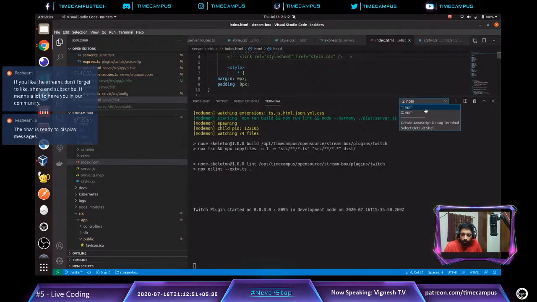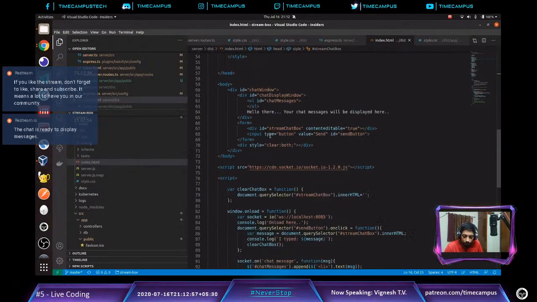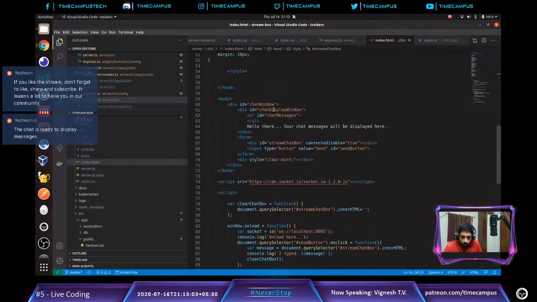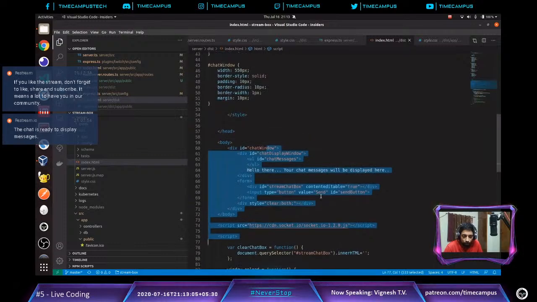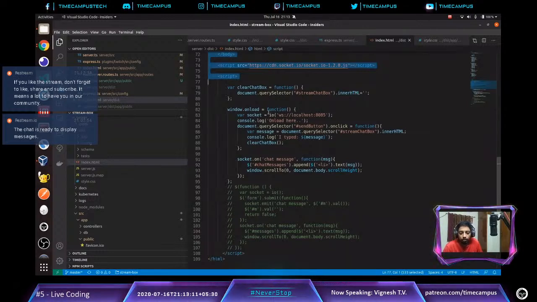Let's quickly see whether we are hitting the right server first of all. This is our index.html file which we are currently displaying, and this is the place where it's actually going. This is our chat box window, and when we submit our form, we are making a WebSocket connection to localhost 8085 and sending all the messages on click to localhost 8085. That's what we are doing. Okay, the mistake we have made is we have not done socket.emit. Only if we do socket.emit will that message actually travel back to the server.